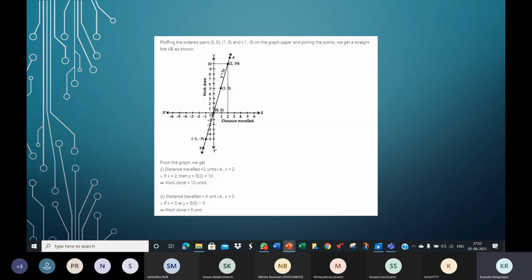Yes, I want some graphs on WhatsApp, children. Please share your pictures with me. Satvika, good. Satvika is the first to send.